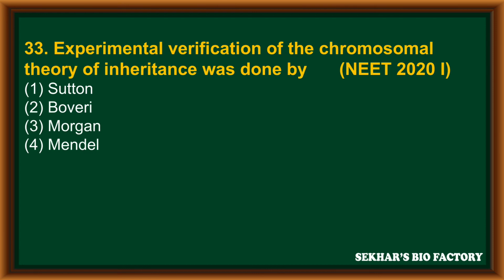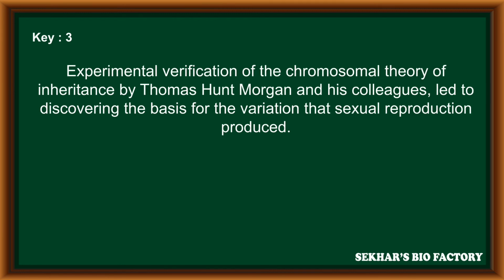Question number 33. The experimental verification of chromosomal theory of inheritance was done by. It is from NEET 2020 Phase 1. Option 1, Sutton. Option 2, Boveri. Option 3, Morgan. Option 4, Mendel. The correct answer is third option, Morgan. The experimental verification of chromosomal theory of inheritance was given by Thomas Hunt Morgan and his colleagues, which led to the discovery of the basis of variation that sexual reproduction produces.